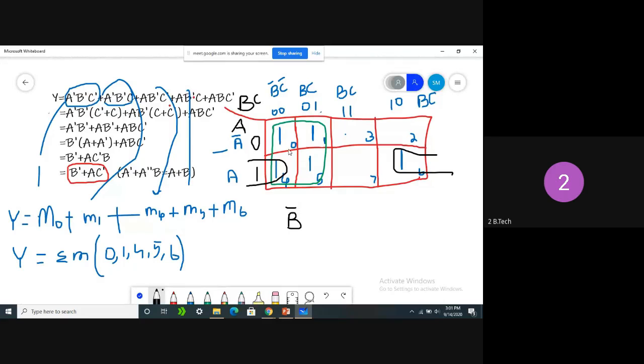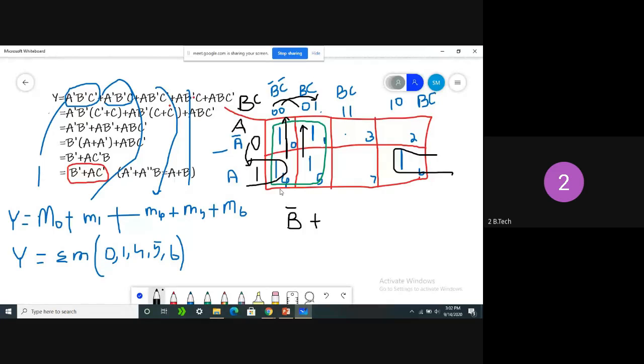See here, in these 2 equations, what is the value of BC? B is 0, C is 0. In vertical, these 2 are common. In horizontal, A is changing from 0 to 1, so no need to bother about A. Here C is also changing from 0 to 1. If A is changing from 0 to 1 and C is changing from 0 to 1, no bother about that. But B is common, and B value is 0. That is the reason I'm taking it as B bar. Clear, all of you?